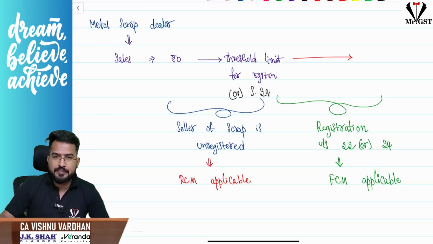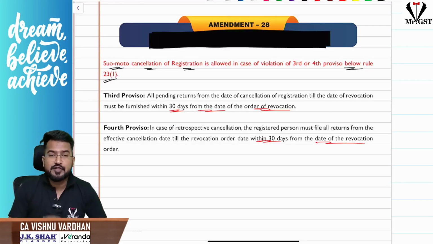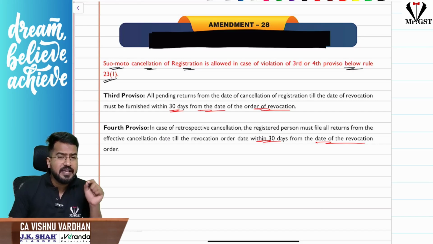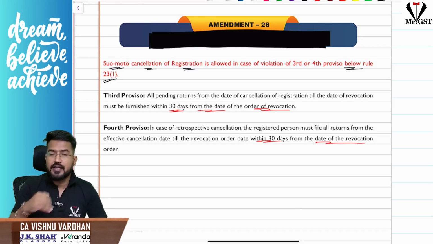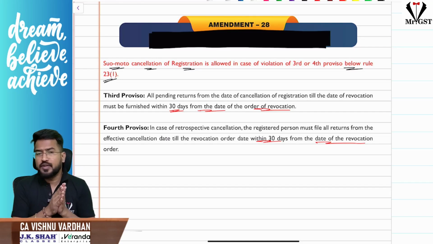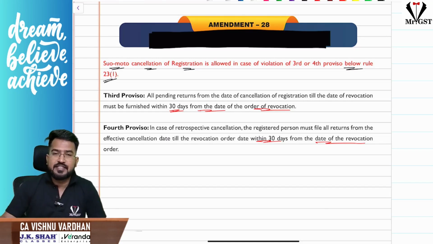Now, there are new conditions or situations that have been added for suo motu cancellation of registration by the proper officer. Sir, they are nothing but this: when you apply for revocation of cancellation, whatever pending returns are there, you should file those pending returns within 30 days from the date of revocation. If you are not doing that, then again your registration is liable for cancellation. That means I have revoked your cancellation of registration, trusting that you will file all the pending returns within 30 days. If you are not doing that, again yes, I can cancel your registration. That is the point.